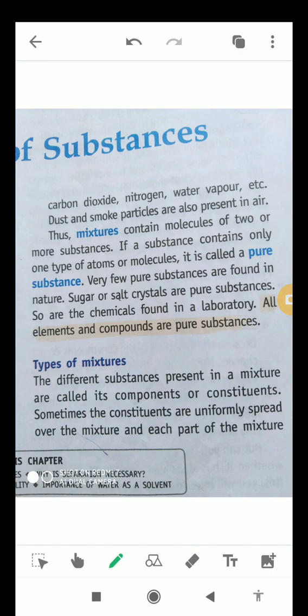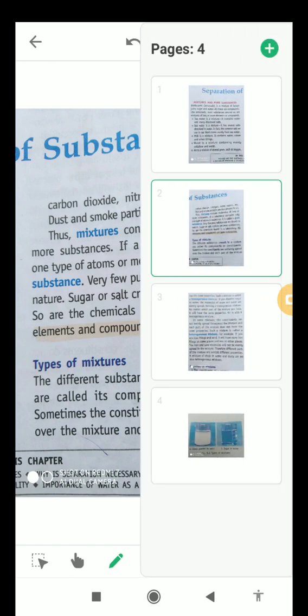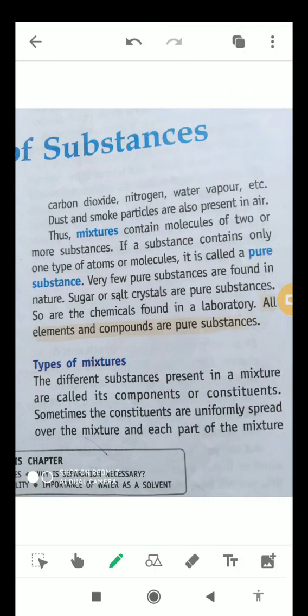As we all know that very few pure substances are found around us. Okay, in nature, like sugar or salt crystals, these are completely pure substances. Okay students, apart from this, the chemicals found in the laboratories are also pure substances. Apart from this, all elements and compounds are also pure substances. Okay students, now let's talk about the types of mixtures.